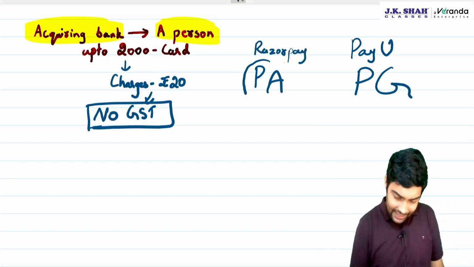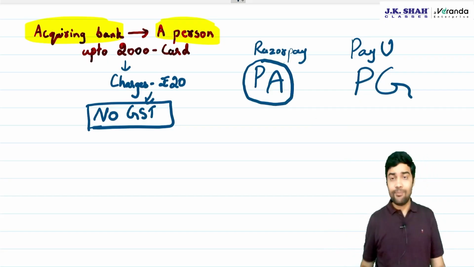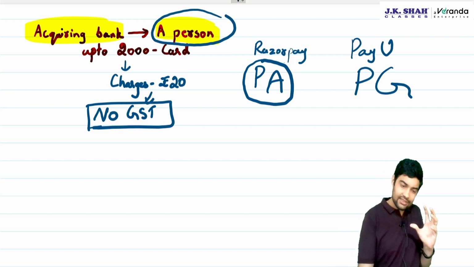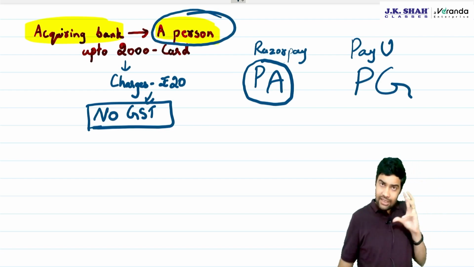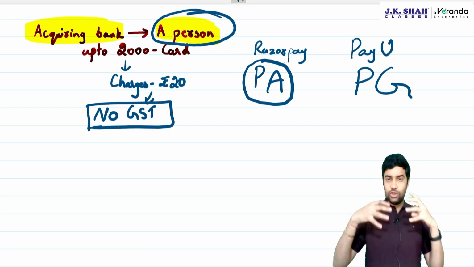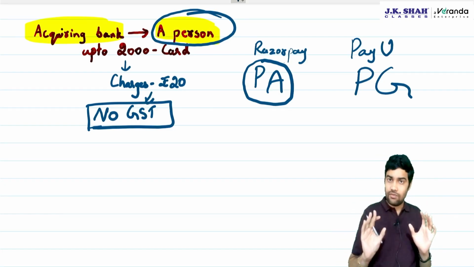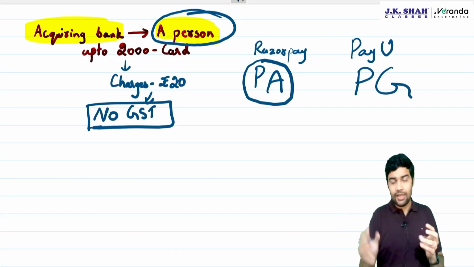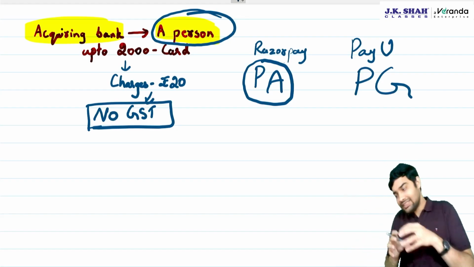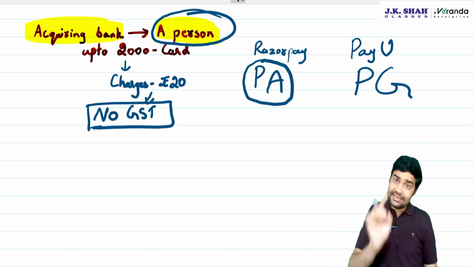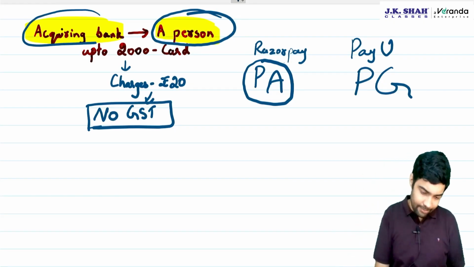A payment aggregator basically collects money on behalf of the merchants, stores it in its escrow account, which is regulated by RBI, and then gives that money to the persons. So it does the same job as an acquiring bank.